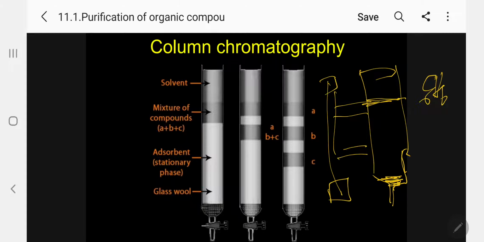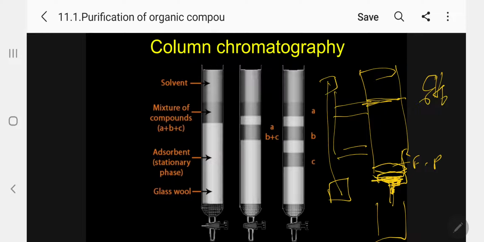Now add cotton and insert a glass rod, slowly pressing it so that the gap is filled with the cotton. This layer is cotton. Over that you can place a china dish, and over that dish you put a filter paper. Why are we putting all these things? When you add any powder adsorbent, silica or alumina, it should not come down. It should not go into the beaker or conical flask or boiling tube. It should not come out.